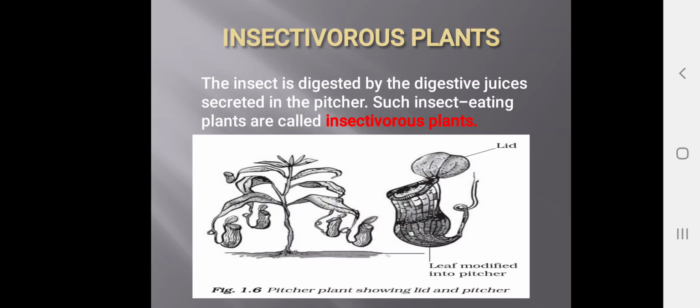Due to that toxic substance, the insect comes to its death. After the death of the insect, the plant will engulf it and satisfy the nitrogenous substances which are required for the plant. That type of plants are known as insectivorous plants. The pitcher plant is one example of an insectivorous plant.